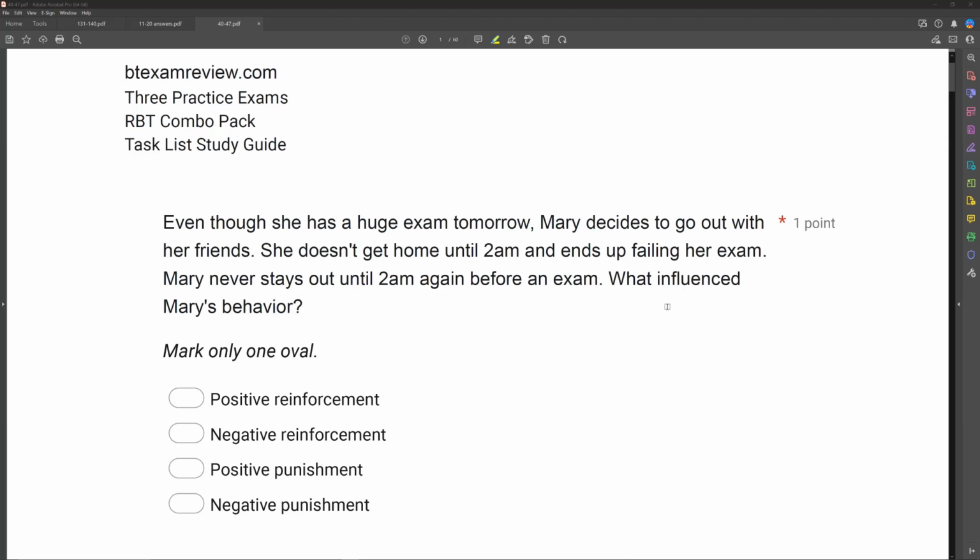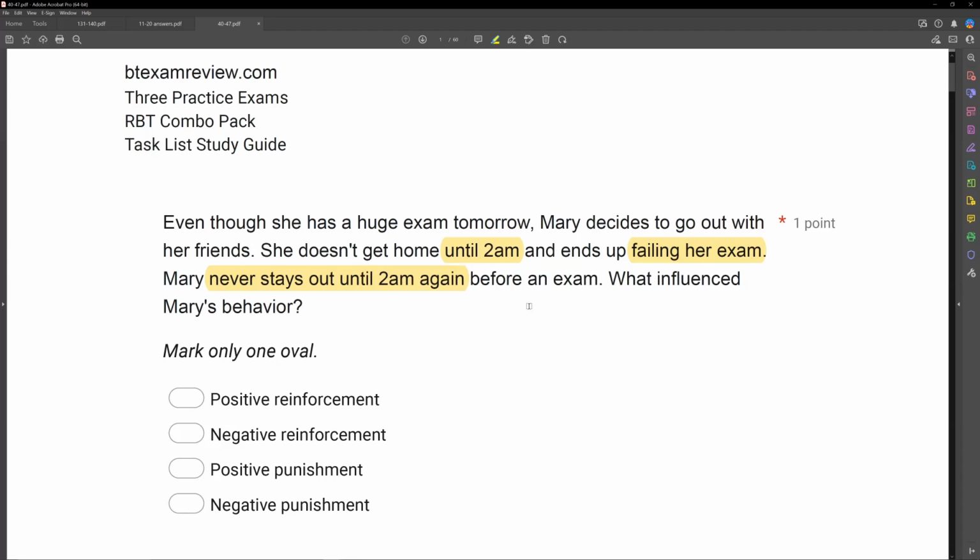Okay, influence just means changed in this context, right? We're always looking at how behavior is changing, because when we're talking about consequences, we're always worried about future behavior and if that behavior changed. Remember, if the behavior doesn't change, it isn't punishment, it isn't reinforcement. The behavior must change in some fashion. Mary's behavior clearly has changed here. And how? Well, she had an exam and she went out with her friends, stayed up till 2 a.m. And then what happened? Well, she failed her exam. So, pretty bad consequence, right? As a result, she never stays out until 2 a.m. again before an exam. So, staying out until 2 a.m. has decreased. So, what influenced Mary's behavior?